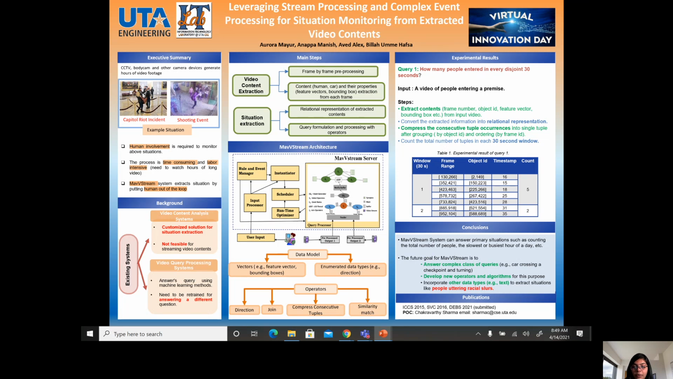minutes of each other. But the limitation of the map-based stream architecture is that we cannot currently answer complex queries like a car crossing a checkpoint and turning around. For this, we need to develop new operators and analyze more. Another thing we want to do in the future is incorporate different types of data, like text, to identify situations where people are uttering racial slurs.